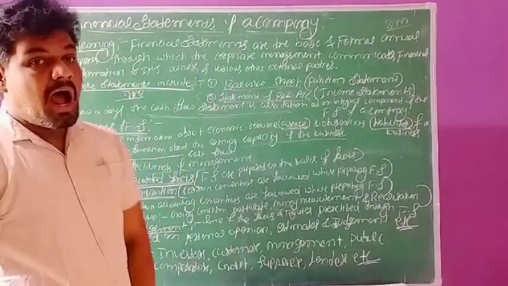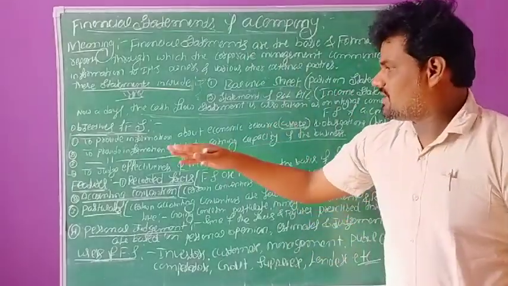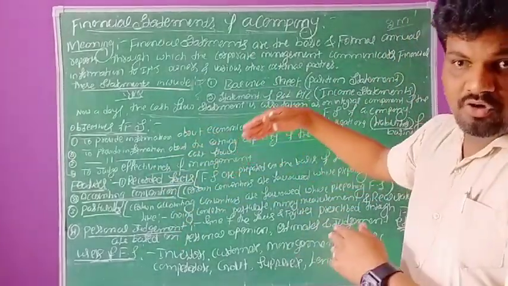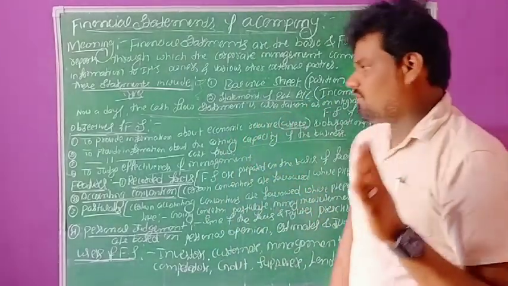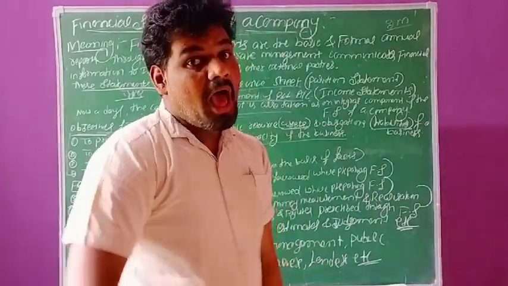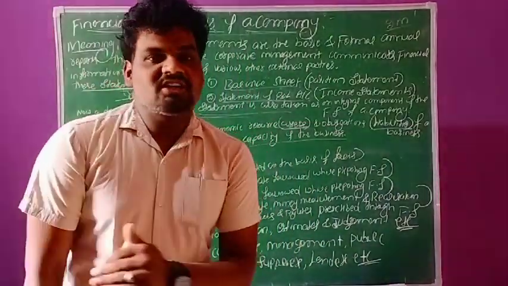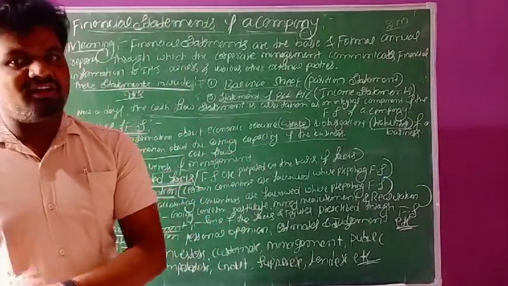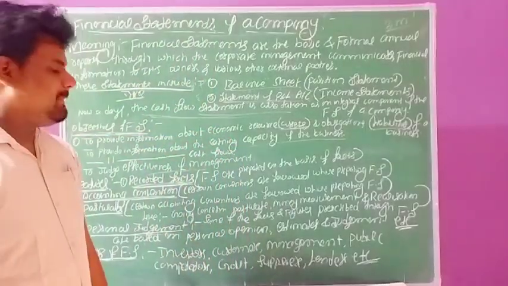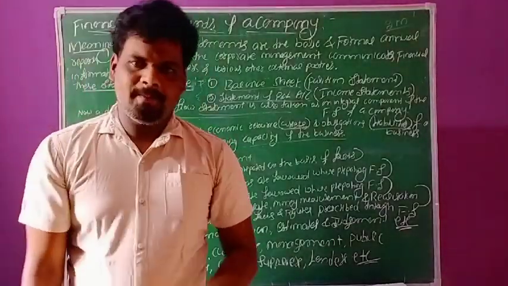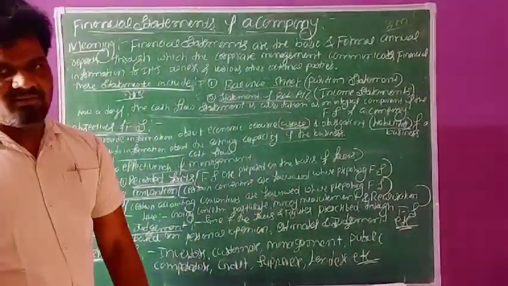And the third one, objectives of financial statements. The main objectives we have already discussed: to provide information about economic resources and obligations of the business. This is the first one. The second one, to provide information about the earning capacity of the business. The third, to provide information about cash flows in the business organization. And the next one, to judge the effectiveness of the management. These are a few objectives of financial statements.